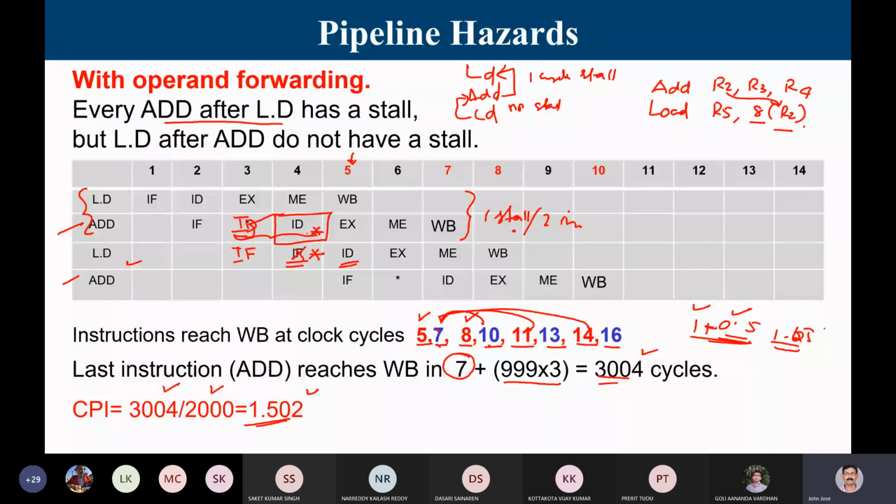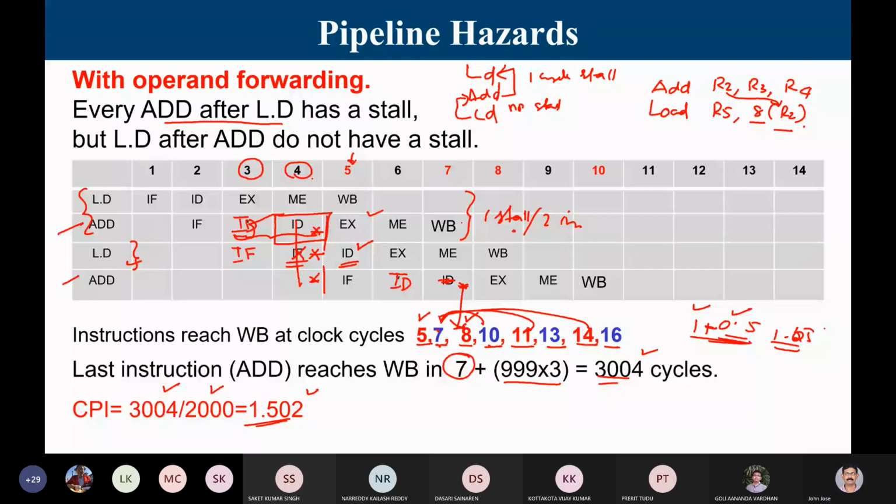See, these two stages would be your ID now. For the add instruction, it will continue in the ID stage for clock cycle 3 and clock cycle 4. My EX is delayed till clock cycle 5. That means I have to continue in whatever stage it is. So when the add instruction is busy in ID, the load instruction coming after it cannot start its ID stage. So the ID will happen only later. This is correct. And this can be ID and this can be a stall. So the stall will come down in the vertical manner, and here also the stall will come down vertically. But the final values, that is the time at which the write back happens, remain the same.